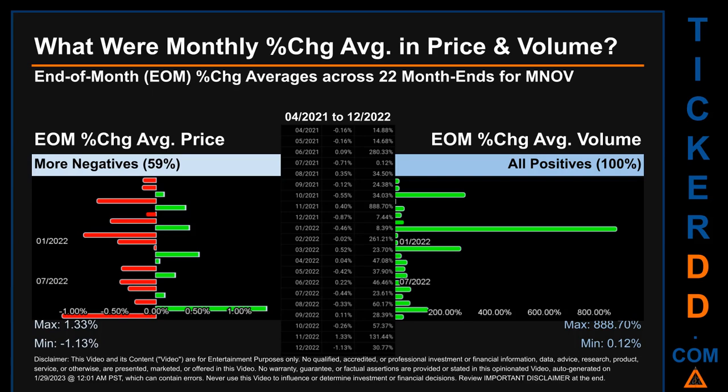Price saw an end-of-month max of 1.33% in average percentage change along with a minimum of minus 1.13%. For volume, the maximum and the minimum monthly percentage change were respectively 888.70% and 0.12%.